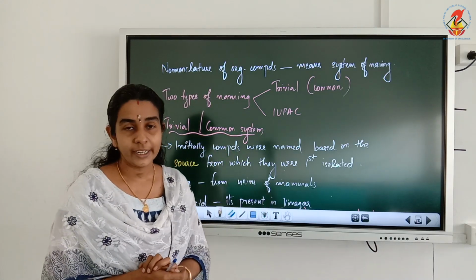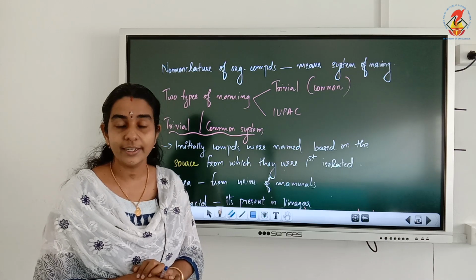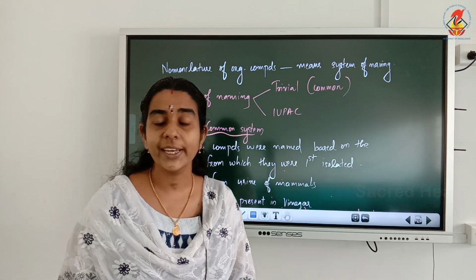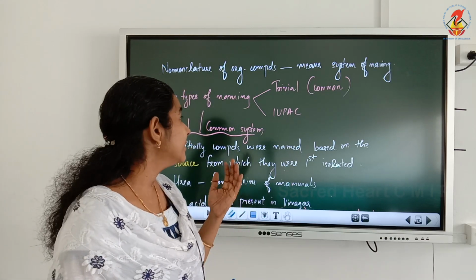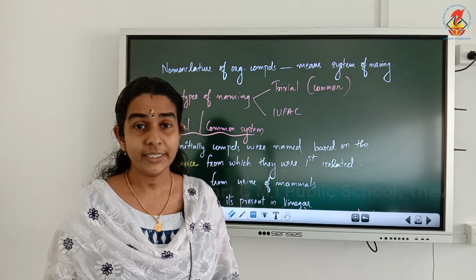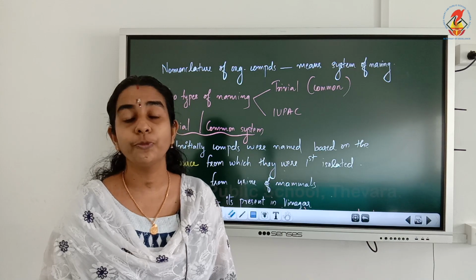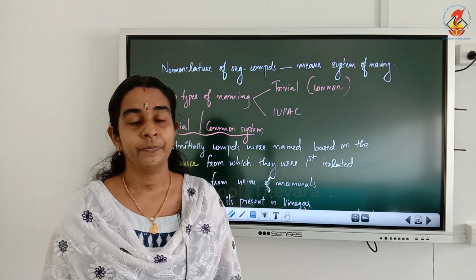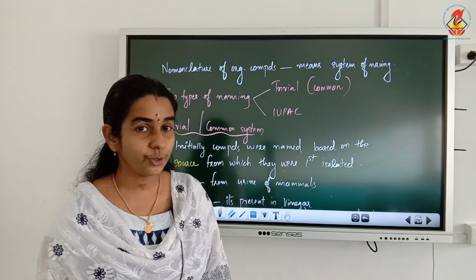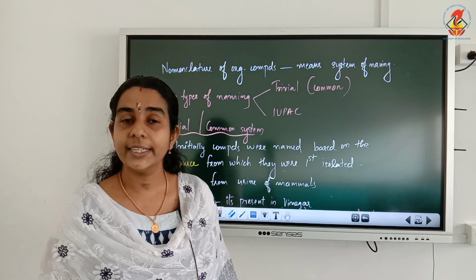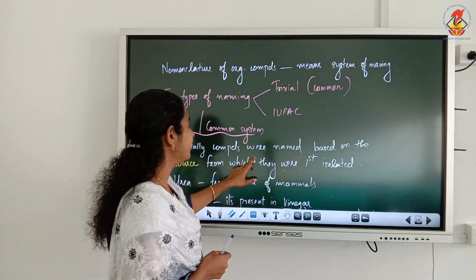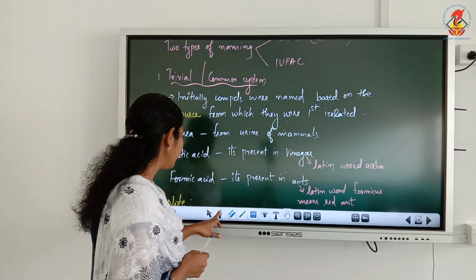And there are two main types of naming, two main systems of naming. One is the trivial system or common system, and the second one is the IUPAC system. What is IUPAC actually? It is the International Union of Pure and Applied Chemistry. Okay, so these are the two systems of naming: the trivial system or common system, and the IUPAC system.